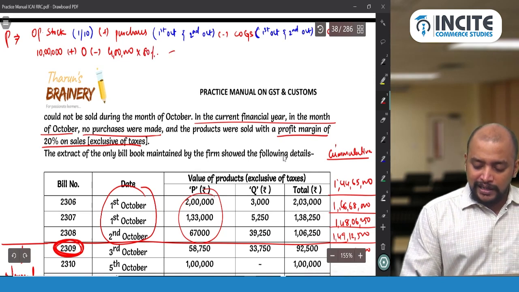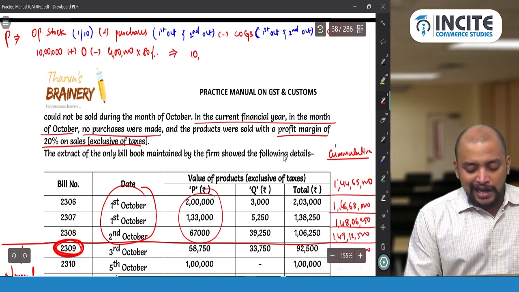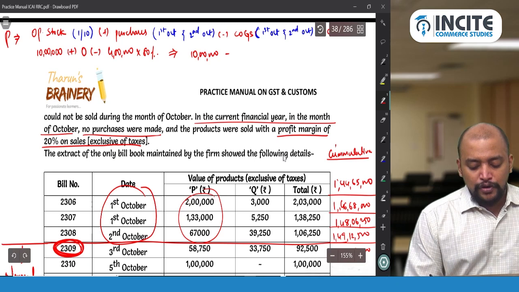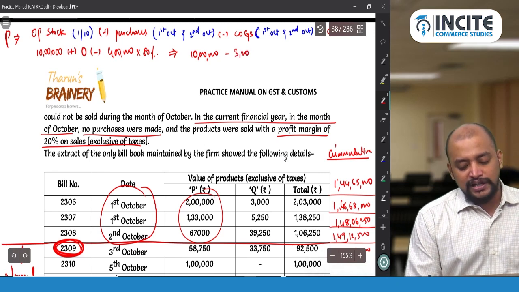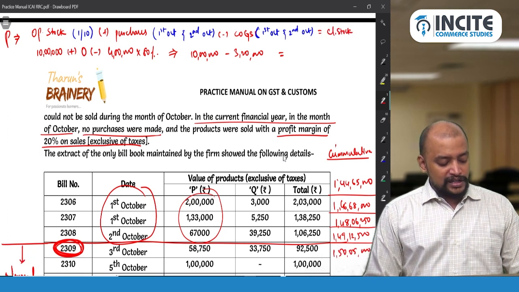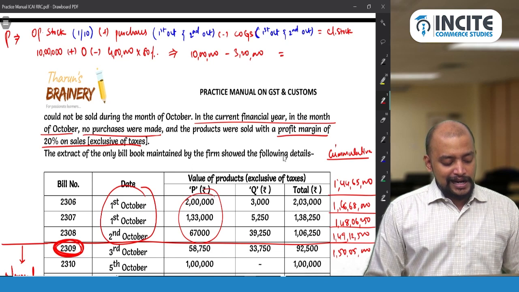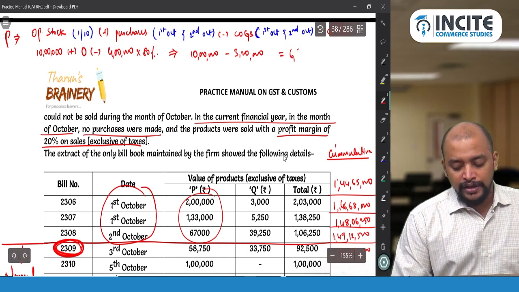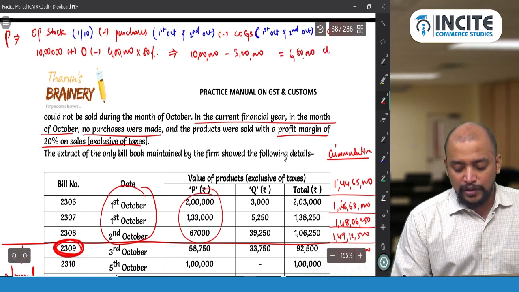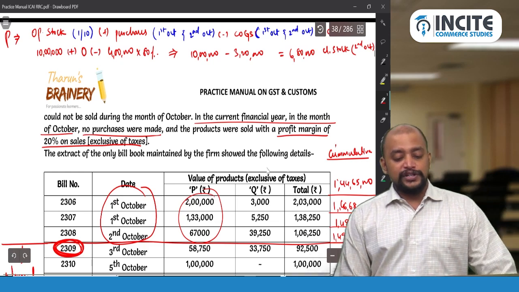So that will be equal to closing stock. Correct. So 10 lakhs minus 4 lakhs into 80%, 3,20,000. So 10 lakhs minus 3,20,000, it's 6,80,000, right? So 6,80,000 will be closing stock. As on which date? As on 2nd October, closing stock is 6,80,000.